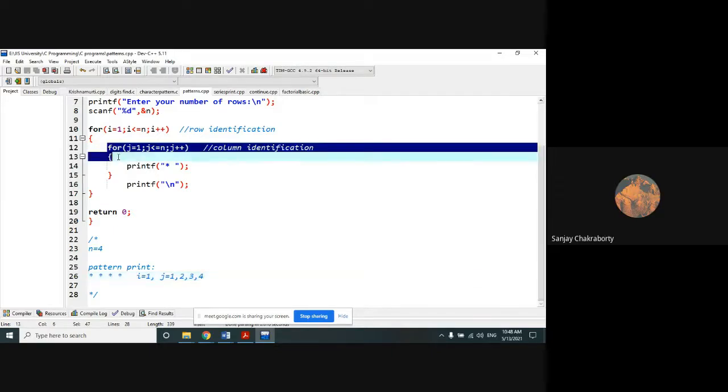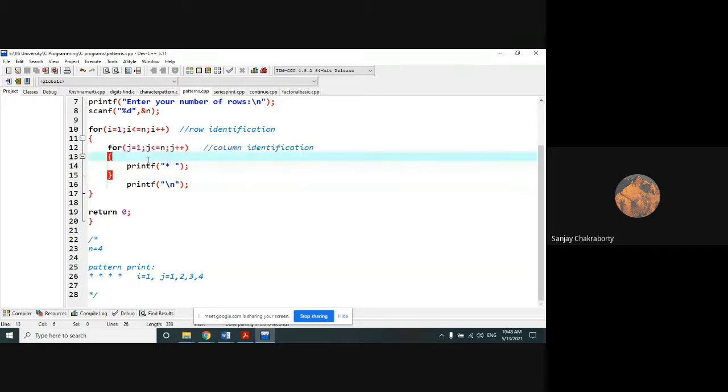Now this inner loop has been exhausted, fully executed up to n. That's why 4 times star has been printed. Now when it exits the inner loop, it comes to the statement of the outer loop, or the body of the outer loop. What is the statement the outer loop will execute? New line. So the control comes into this line, because new line has been executed.